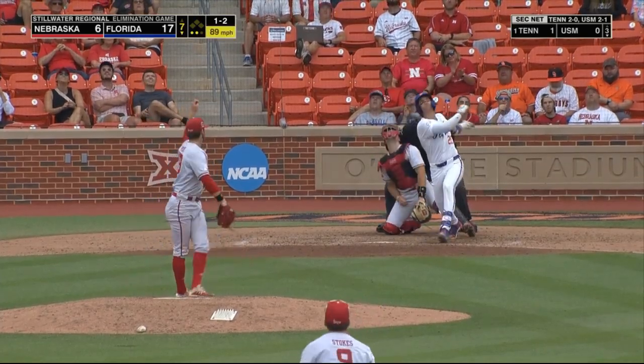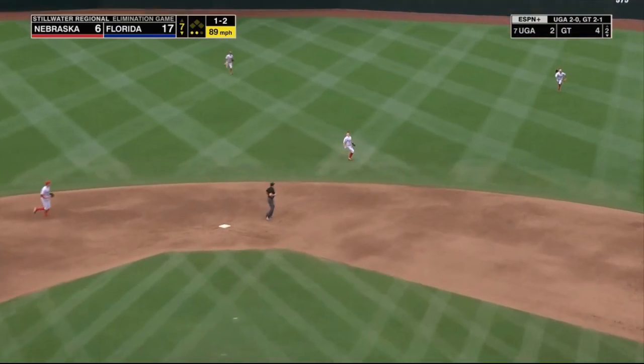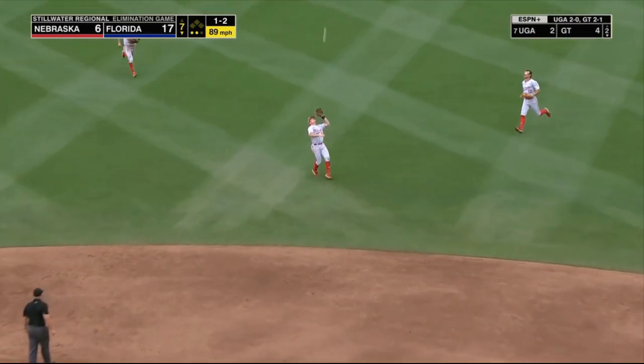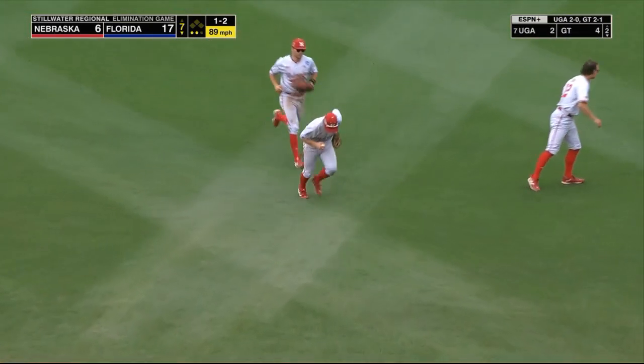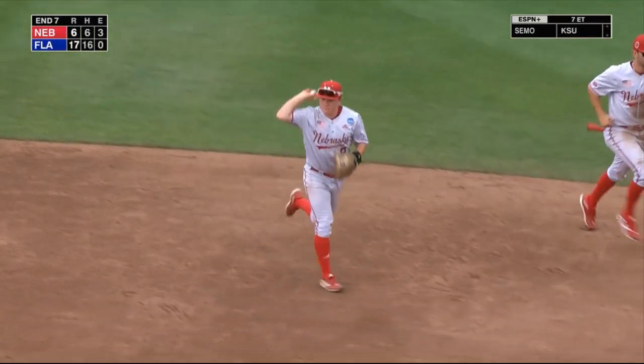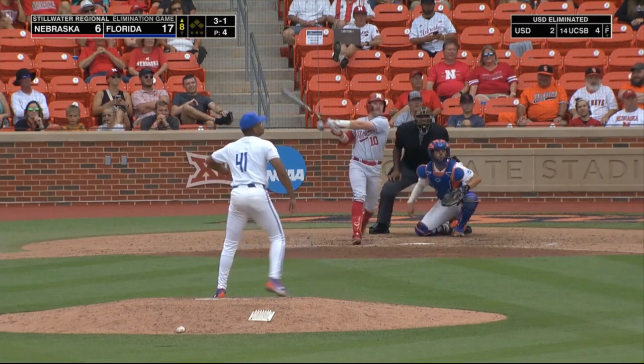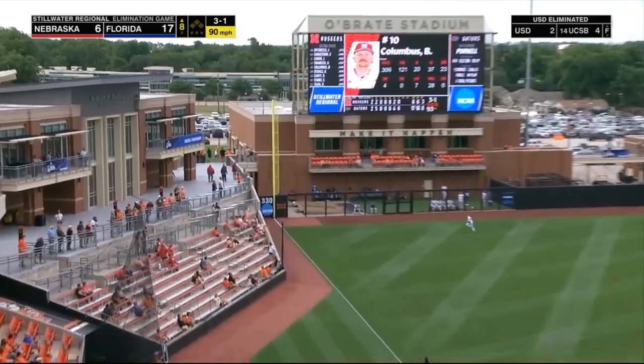1-2. Popped him up. Stokes was playing him to pull. Has to come over to the other side of the bag and puts it away. The Gators send 9 to the plate in the 7th. Push 6 runs across. Ben Columbus is 1 for 1, and he sends this one into the left field corner.